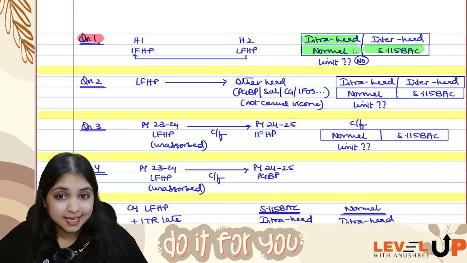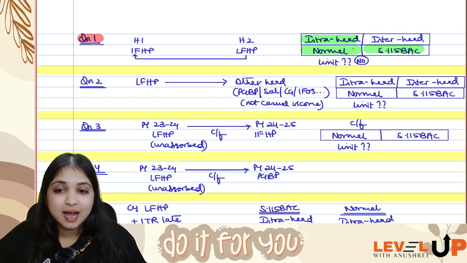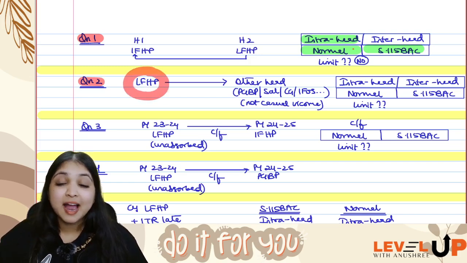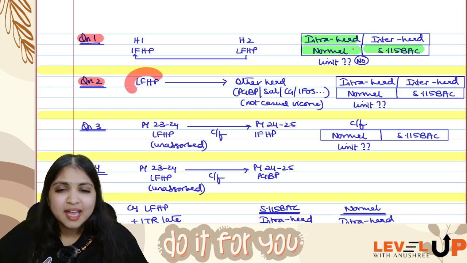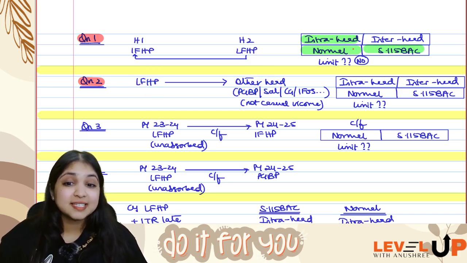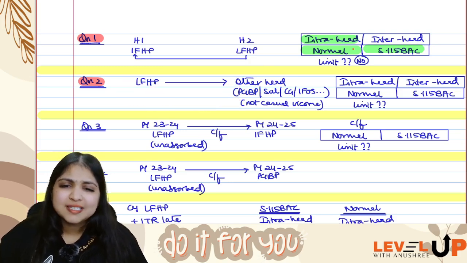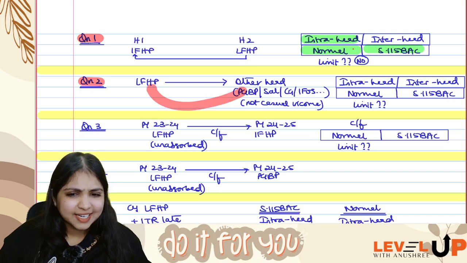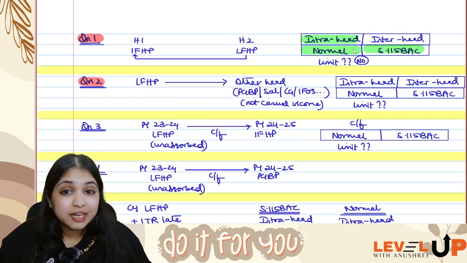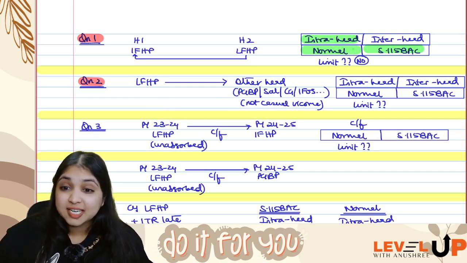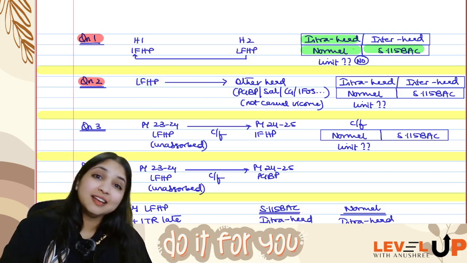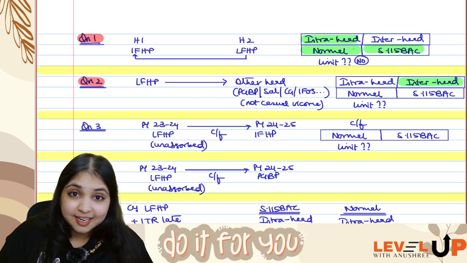Then comes my second question. In the second question, I have loss from house property and I have other heads income. Can I adjust my loss from house property against income from other heads? What is this adjustment called first of all? Is it intra-head or is it inter-head? Definitely I'm adjusting loss from house property against other heads. So definitely this is inter-head, guys.